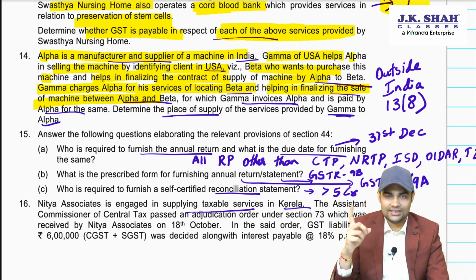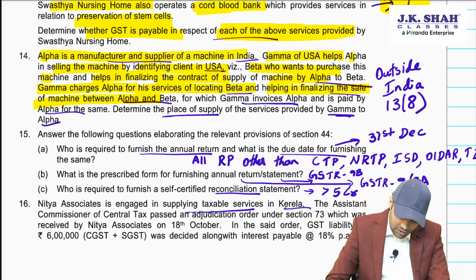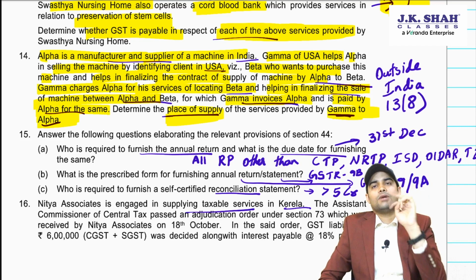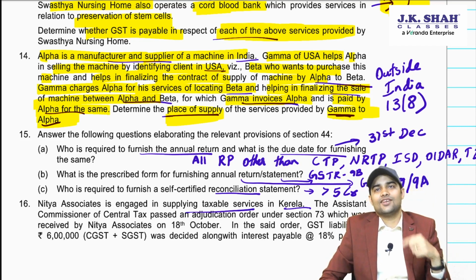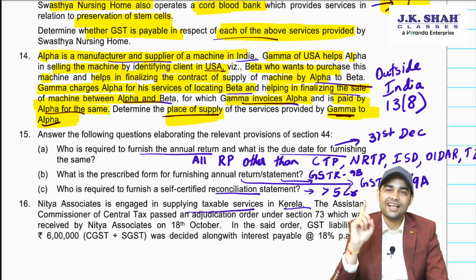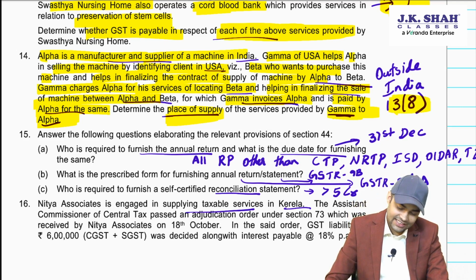Gamma is in US, for which Gamma invoices Alpha and is paid by Alpha for the same. Determine place of supply for the services provided by Gamma to Alpha. First of all, Gamma to Alpha. Gamma is outside India, Alpha is in India. This would be covered under section 13 of IGST Act because one of them is outside India. Now, once you apply 13, intermediary service, it would be a case of 13.8.